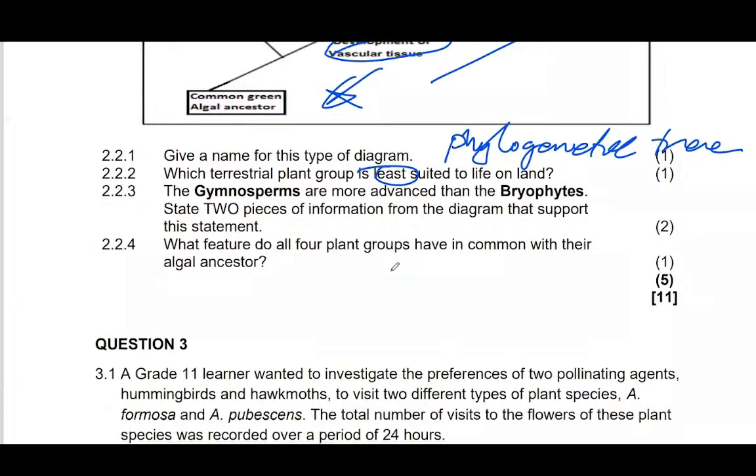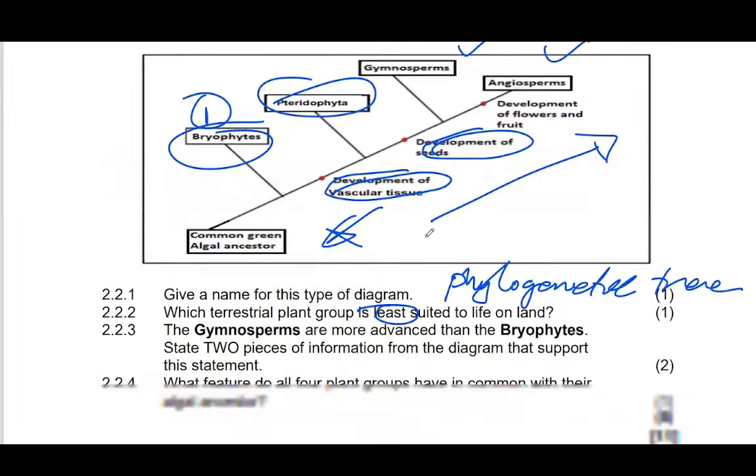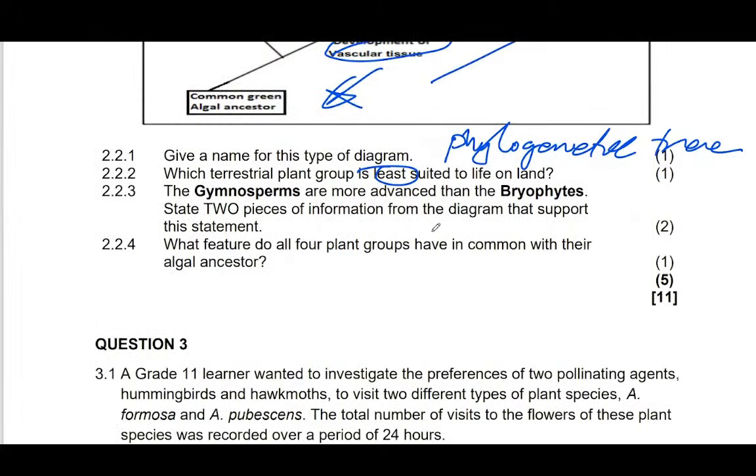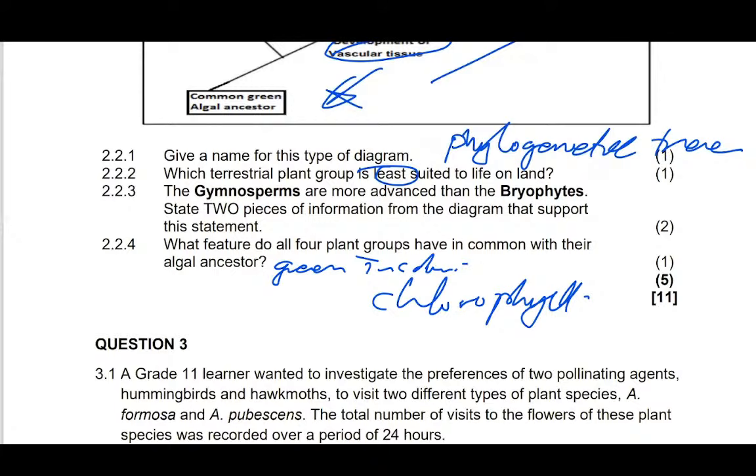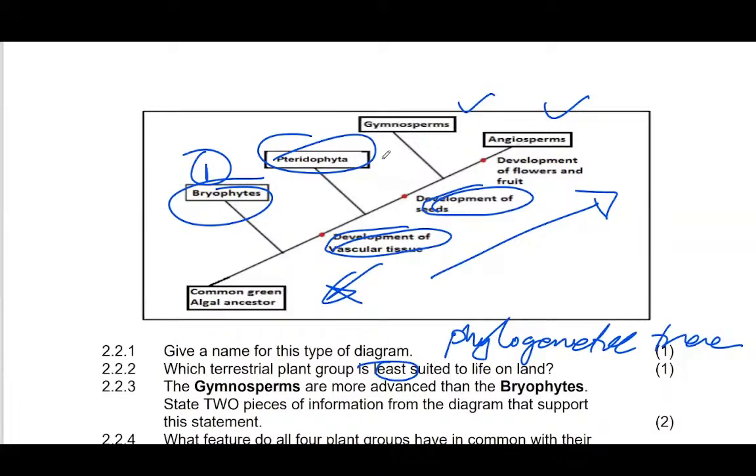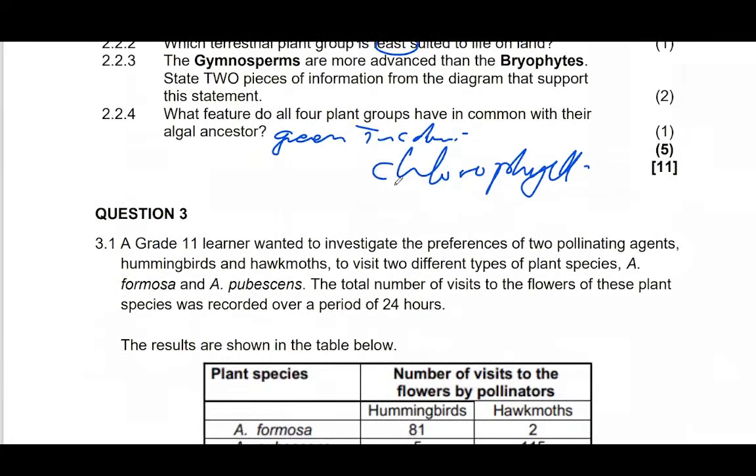What feature do all four plant groups have in common with their algae ancestor? Because they are plants, definitely they are green in color. Green in color means that they have chlorophyll. So the answer is chlorophyll. Yes, they have chlorophyll, or you can say that they are photosynthetic because they have chlorophyll, therefore they can carry out photosynthesis.